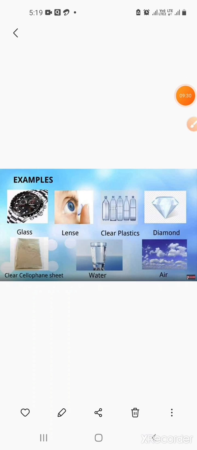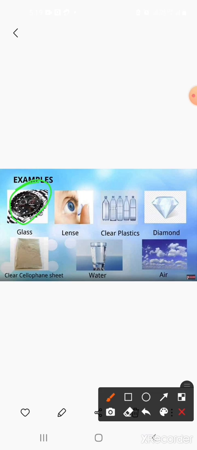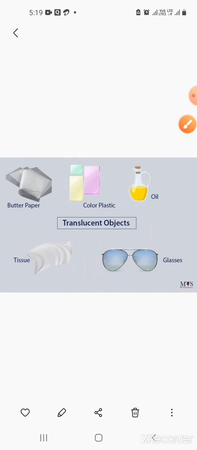So see here all the pictures. We have some examples of transparent objects. Here, glass, lens, clear plastic bottles, diamond, air, water, and clear cellophane sheet. All these are examples of transparent objects. Now next is translucent objects.